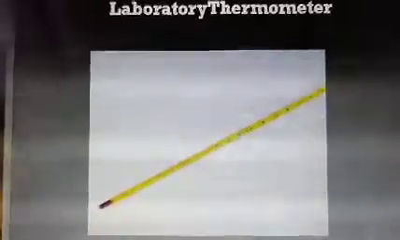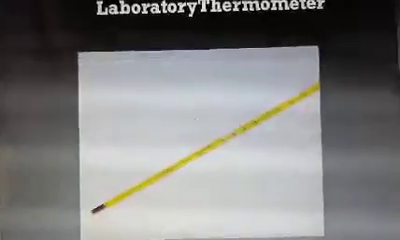Now, if we consider from 0 to 10 degrees centigrade, you will observe that there are 10 small divisions. That means each small division is 1 degree centigrade. So this is the laboratory thermometer.